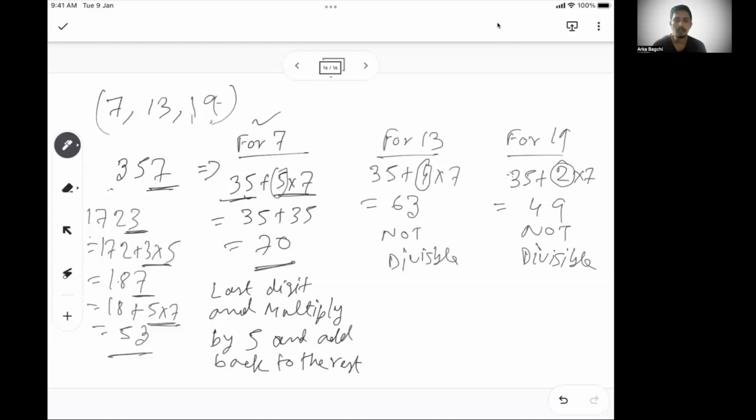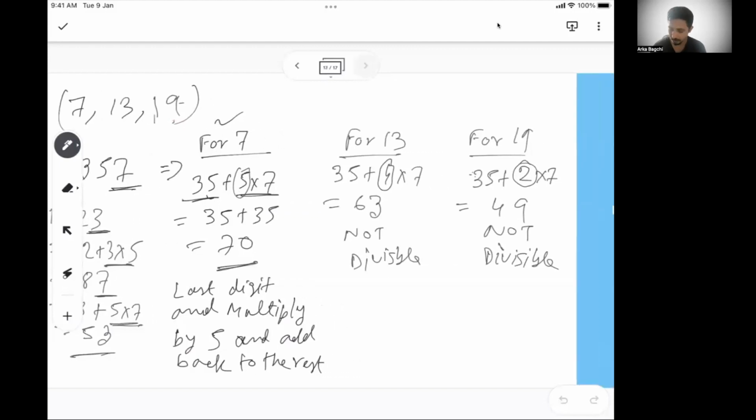Okay. So that's the rule that you need to see. For 7, it's the same approach. Multiply the last digit by 5, and keep adding back. For 13, take the last digit out, multiply by 4, keep adding back. For 19, take the last digit out, multiply by 2, keep adding back. And you continue that process till you get a number which you are confident on saying whether divisible by 7, 13, or 19. Okay, so that's the approach.